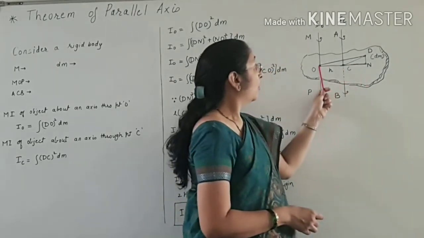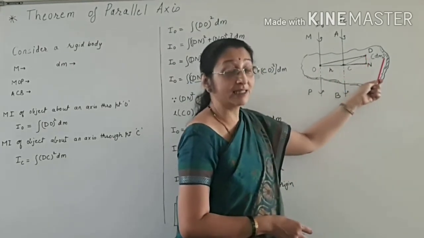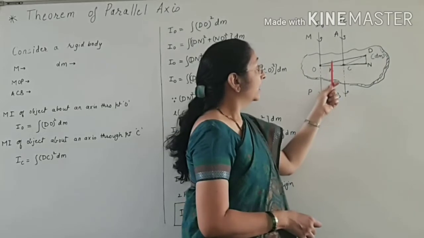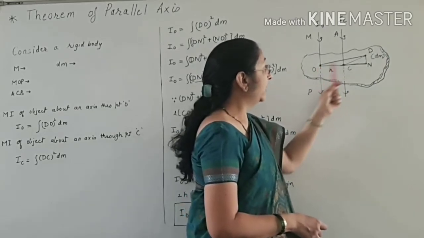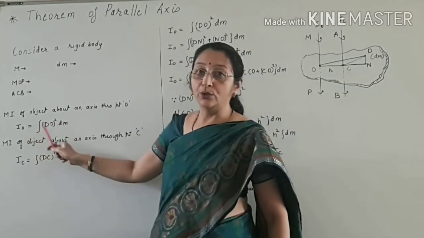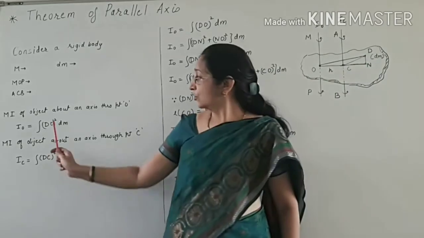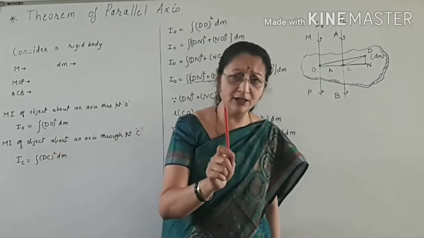So now we consider a point D having mass dm. Now join OD. So we get IO equal to integral of OD square dm. So in this way we are considering only a single point.